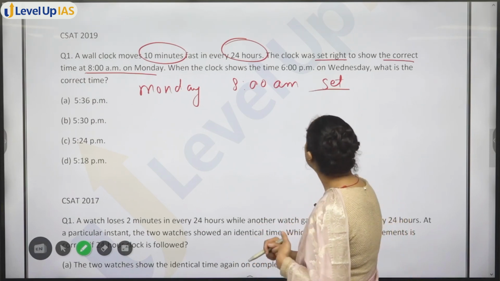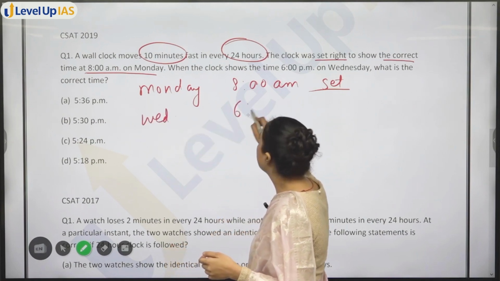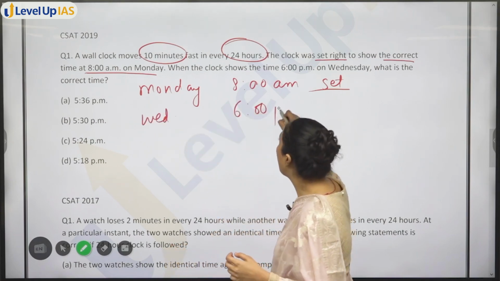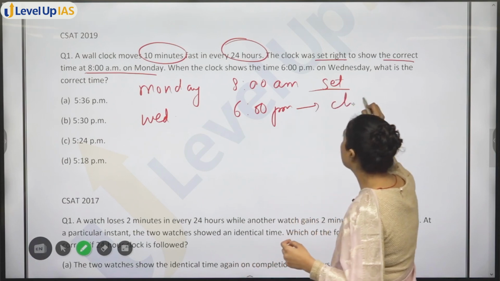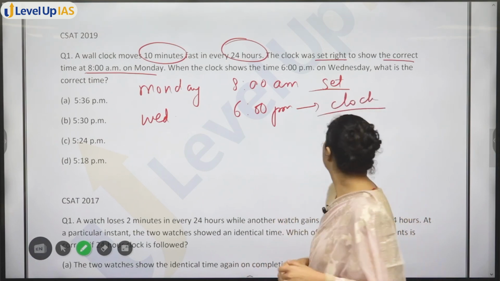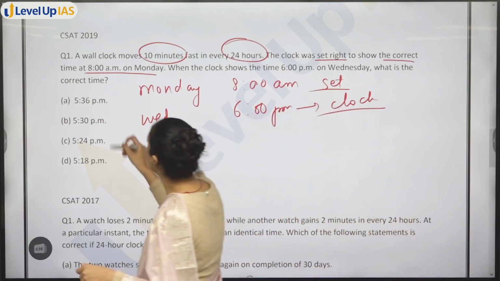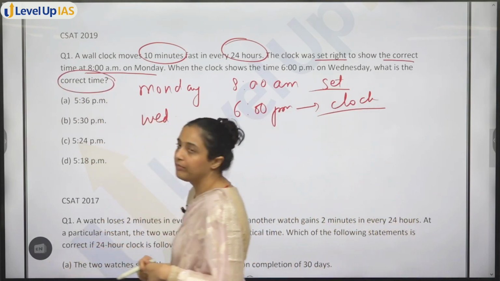When the clock shows time 6 PM on Wednesday. On Wednesday the clock shows 6 PM. This is not the actual time. Keep this in mind, 6 PM is the time that the clock is showing. What is the correct time? So the question is, what is the correct time, right?